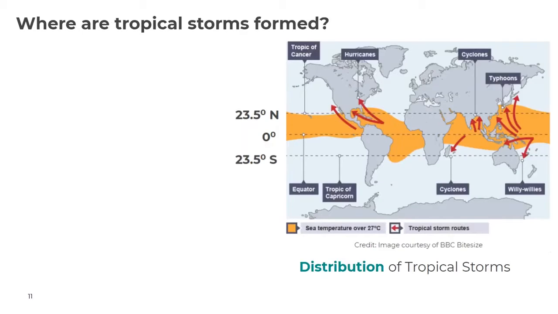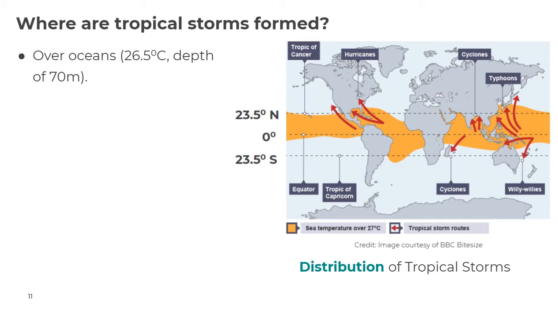So we're now going to think about where tropical storms are formed, and therefore we're going to consider their distribution. By distribution, we mean the way in which tropical storms are spread out across a geographical area, and in this case, we're referring to the global scale. So the first thing to note is that tropical storms only form over oceans. The sea temperatures must be approximately 26.5 degrees Celsius to a depth of 70 metres for tropical storms to form.